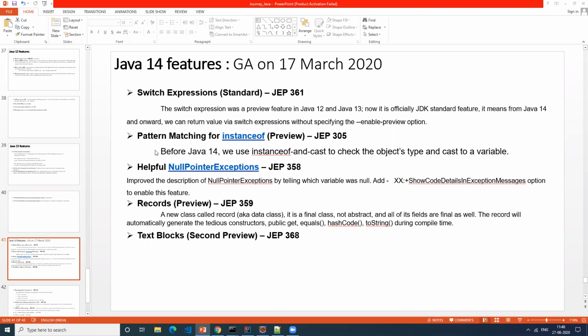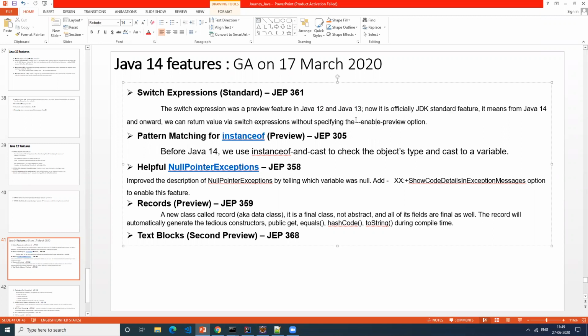Okay, so switch expression. Whatever we saw, those were preview features. That means those things were added in our Java 12 and 13 releases with the enable preview option flag, so you could use that in Java 12 and 13.